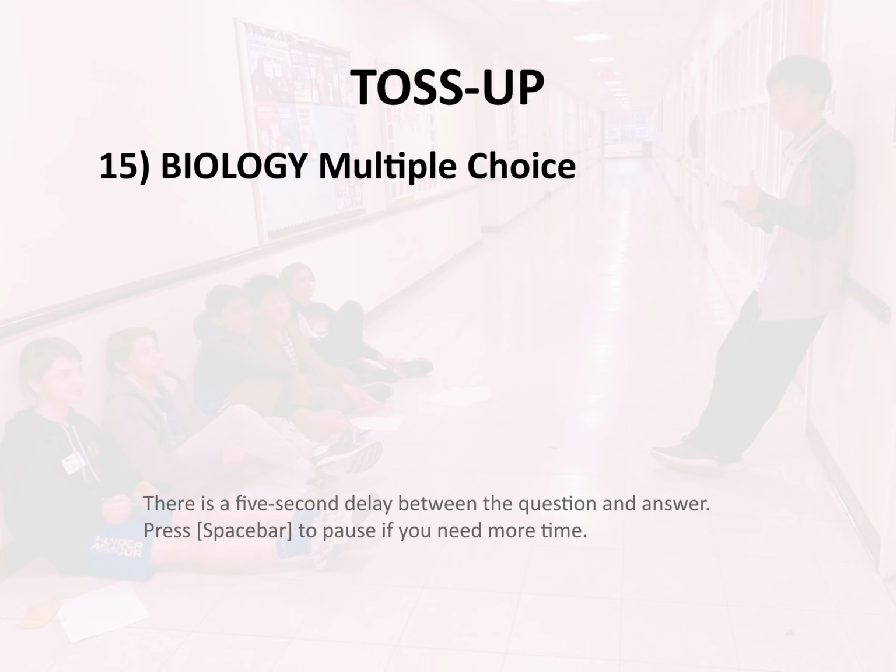Bonus 15. Biology. Multiple choice. Which of the following statements about the Calvin cycle is not true? W. It is an important step during photosynthesis. X. During the Calvin cycle, the simple inorganic molecule of carbon dioxide is used to make a complex organic molecule.